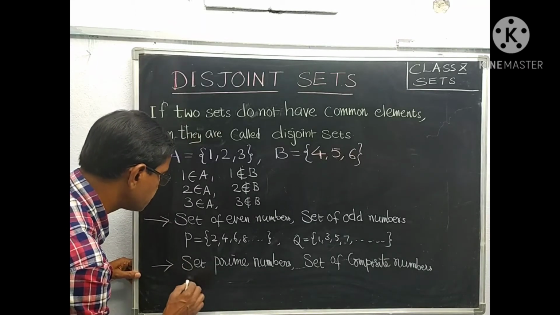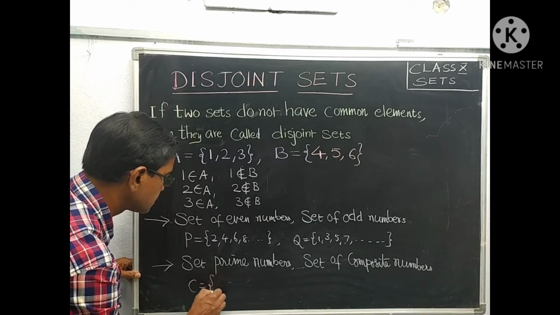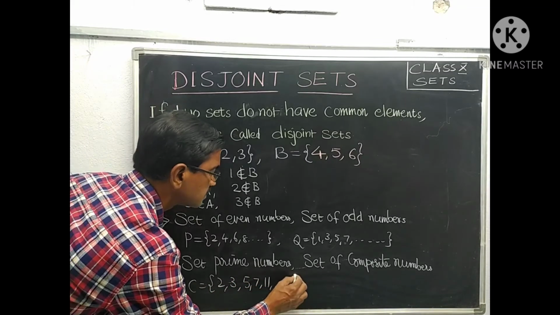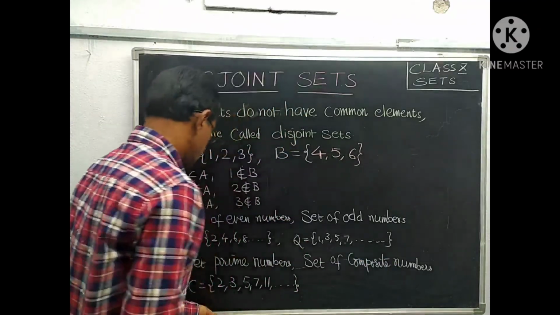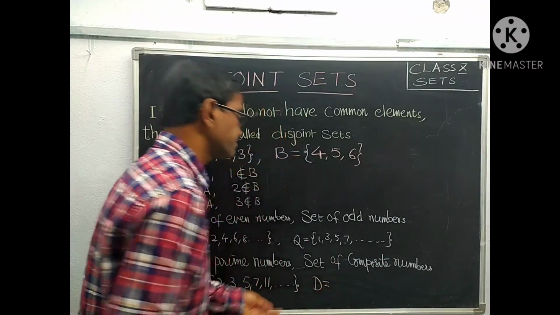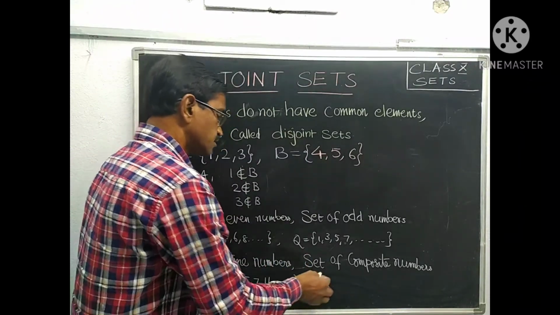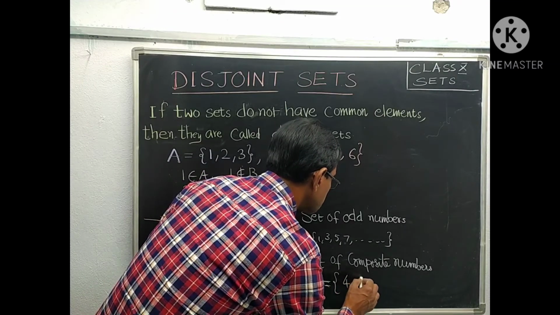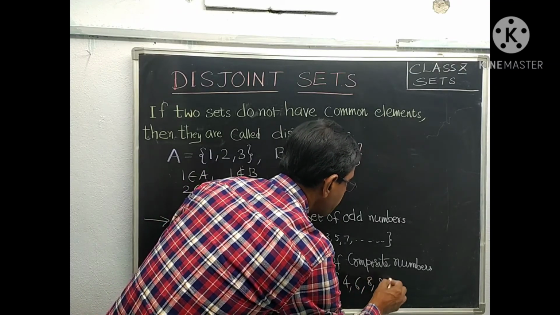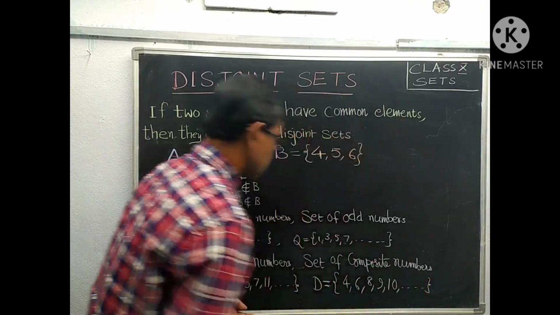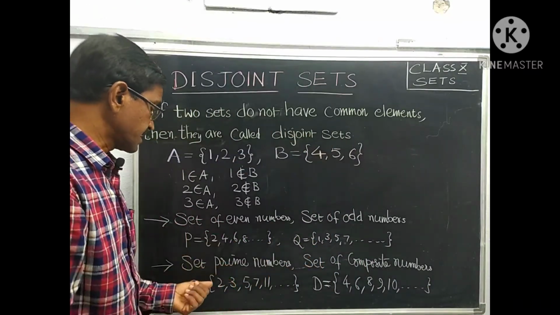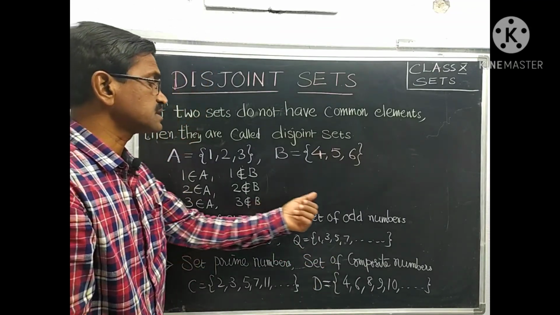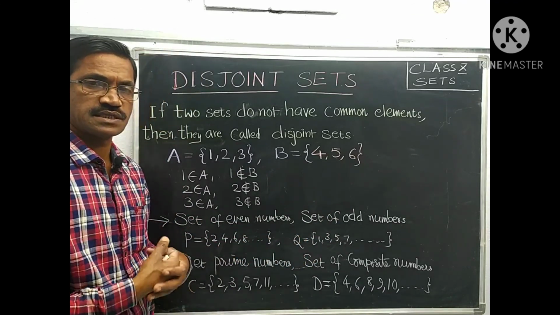Let us represent prime numbers by C: 2, 3, 5, 7, 11 and so on. Let us represent the composite numbers by D. You can represent by any English capital letter. Composite numbers: 4, 6, 8, 9, 10. There are no common elements in C and D. That's why the set of prime numbers and composite numbers are disjoint sets. The set of even numbers and odd numbers are disjoint sets. Okay.